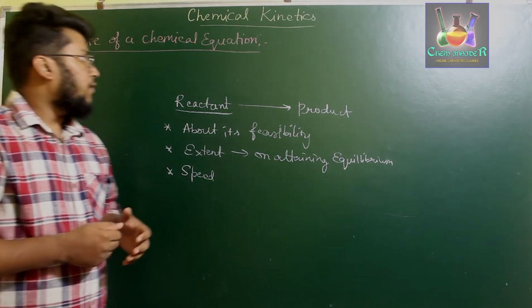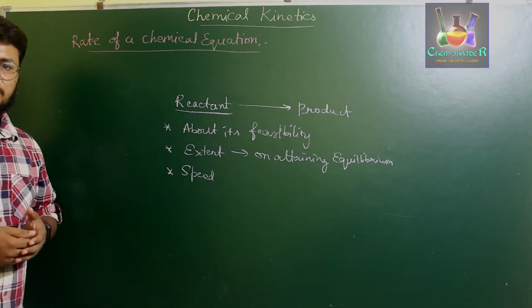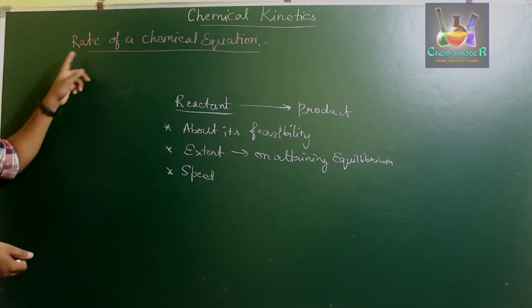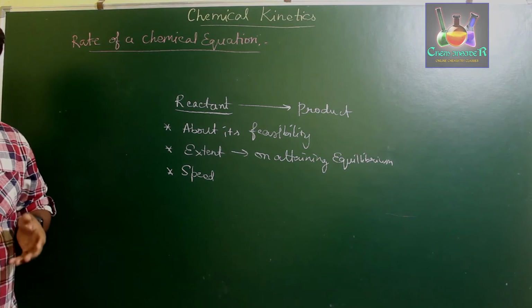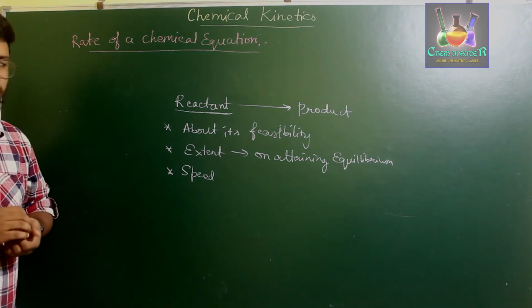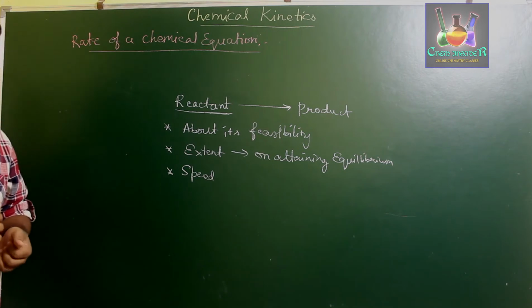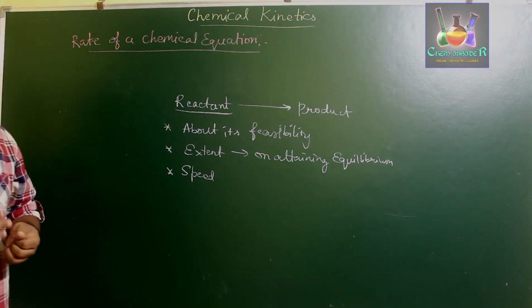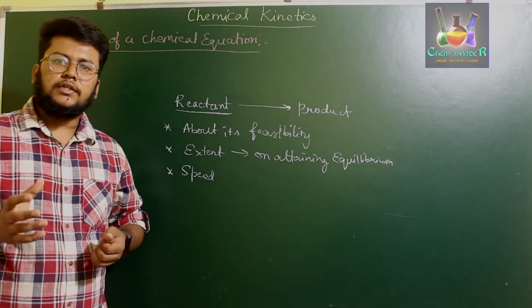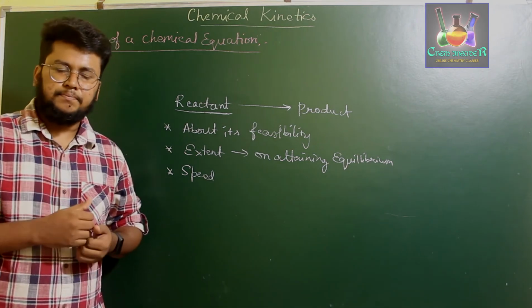So, if we have to explain the rate at which a chemical reaction takes place, then we have to know about the concept of rate of a chemical equation. So what do you mean by a rate of a chemical equation?